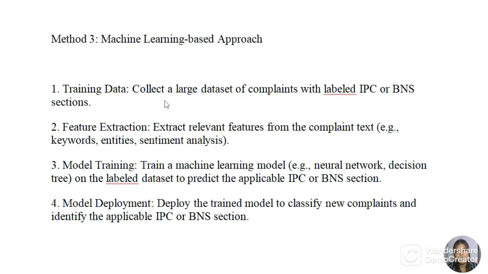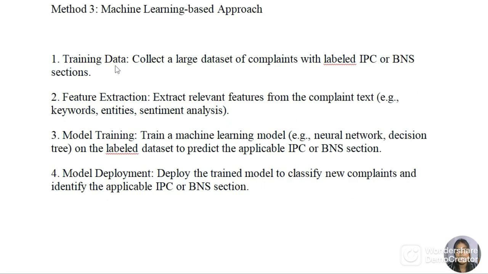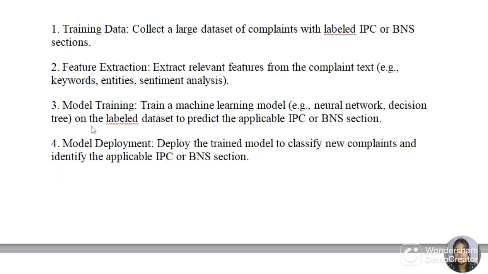And the third method is the machine learning based approach, in which the steps are training data, in which we collect a large dataset of complaints with labeled IPC or BNS sections. The next step is feature extraction, in which we extract relevant features from the complaint text.